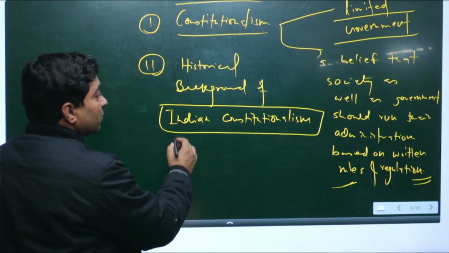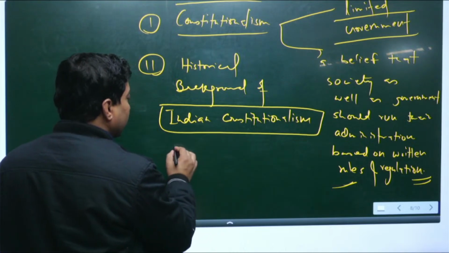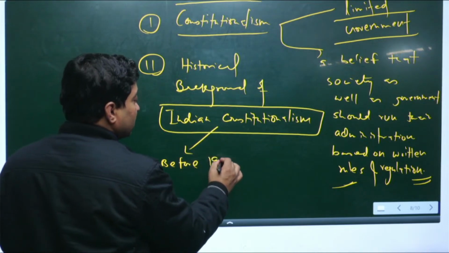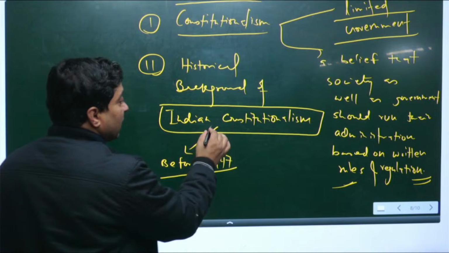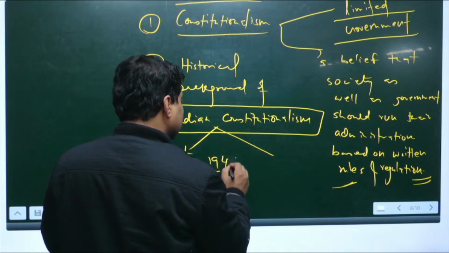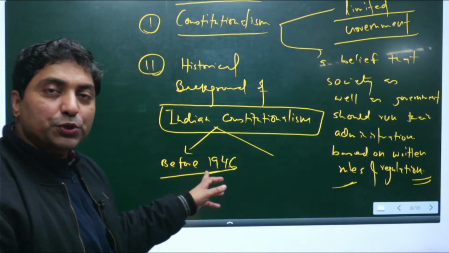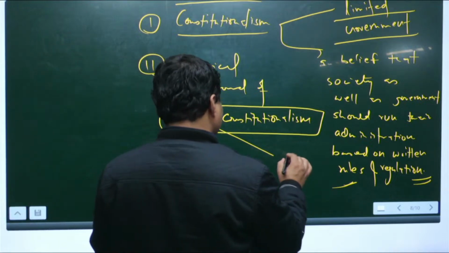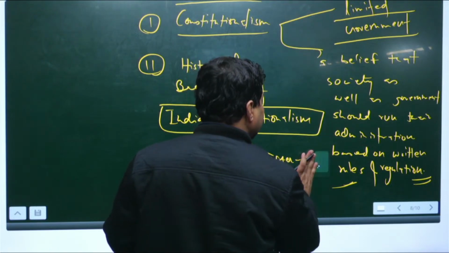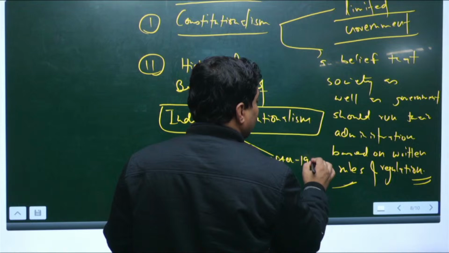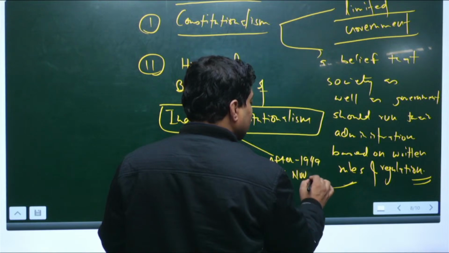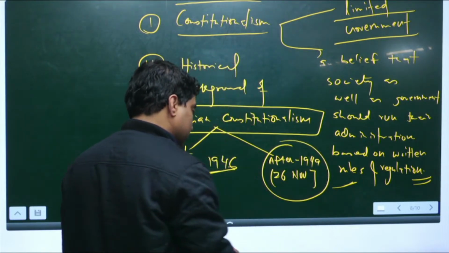We can divide Indian constitutionalism before 1947 and after 1947, or I say 1946. Why 1946? Because of the Constituent Assembly. And after 1946, or I say 1949, let me tell you, 26 November 1949, the day of adoption.